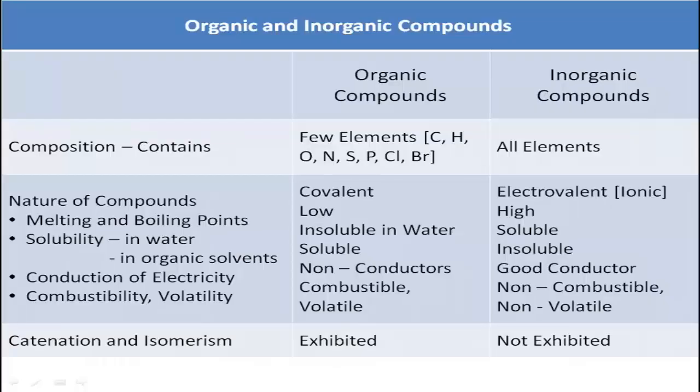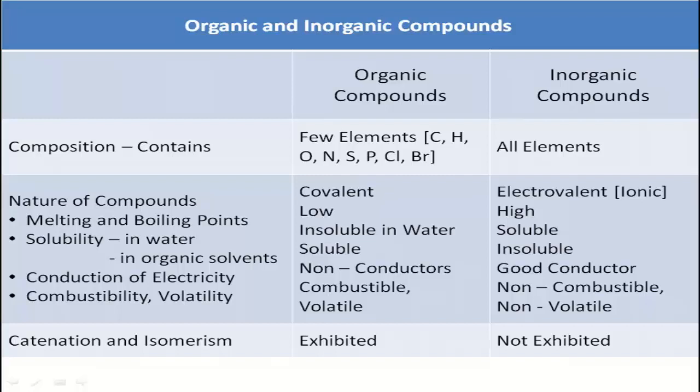First of all, before we get in depth about what organic compounds are and how they are formed, we will see what the difference is between organic and inorganic compounds. So first, organic compounds. Organic compounds have a composition consisting of few elements. There are a total of 118 elements in the modern periodic table that we all know, but very few elements are present in organic compounds, which are listed in the presentation. And in inorganic compounds, we study all the elements that are in the modern periodic table.